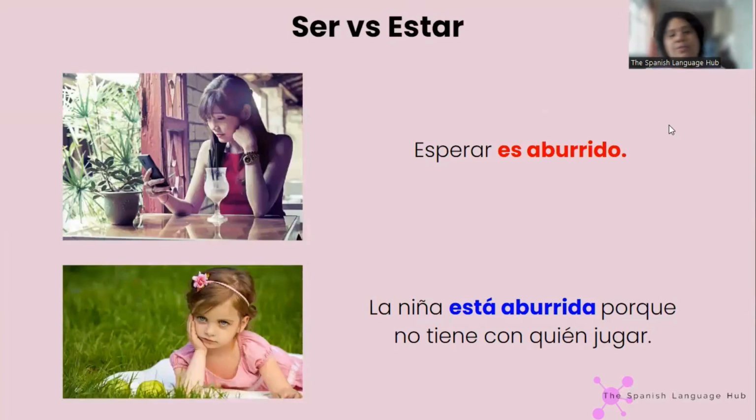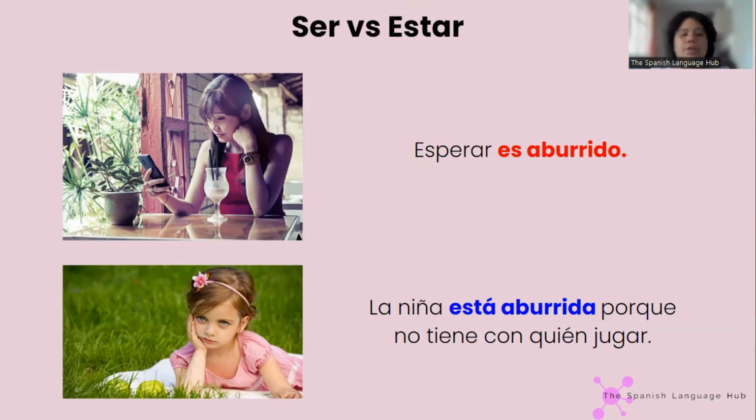So we're going to see the difference between ser and estar, because we saw in the previous slide that depending on whether it's ser or estar, the intention changes: whether you're talking about something that is always like that, a characteristic of the place or the person, or the opposite, I'm talking just about that specific moment. But they also change the meaning of the word when you use ser or estar with the same adjective.